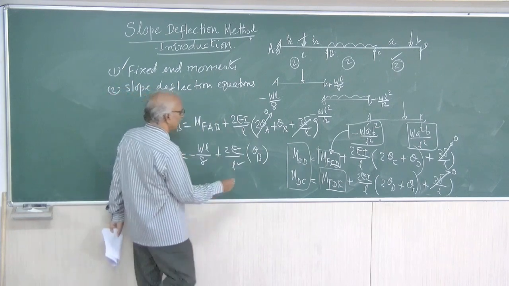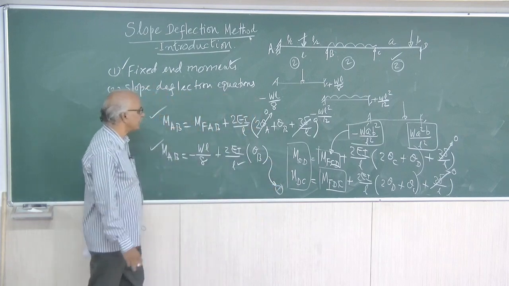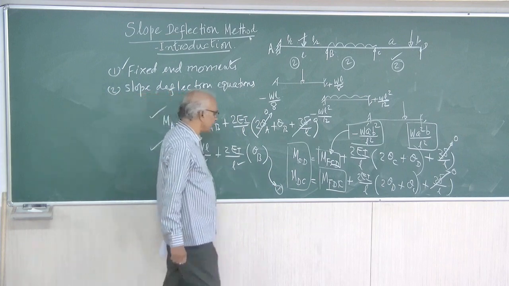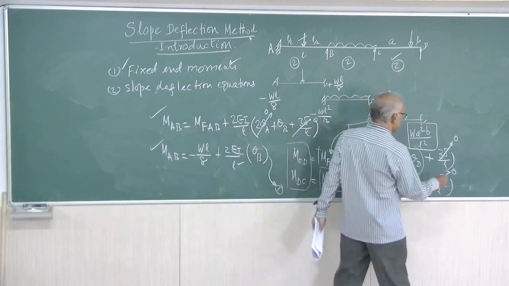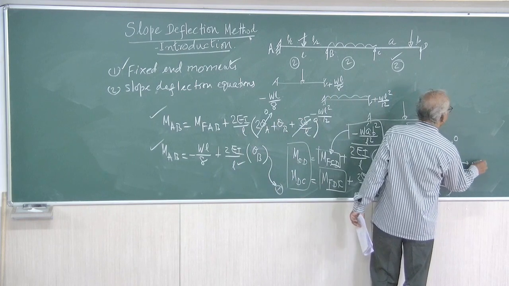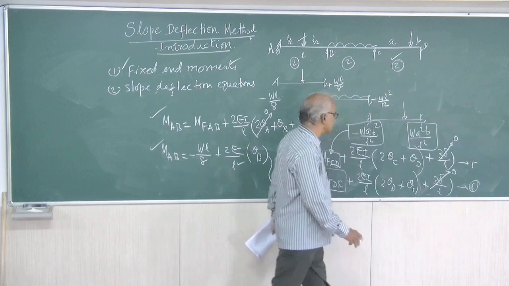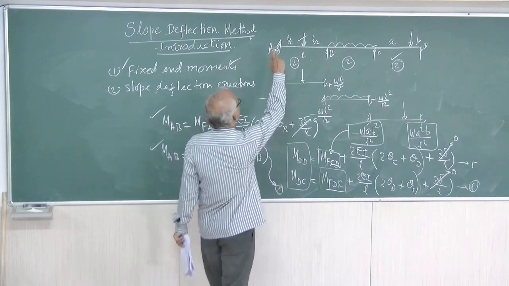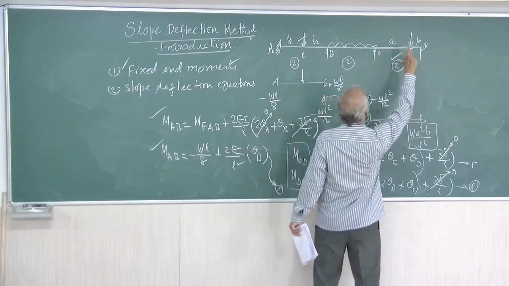So this is equation number 1. Similarly, for CD, this is equation 5. This is equation number 6. So you will have equations 1, 2, 3, 4, 5, 6.